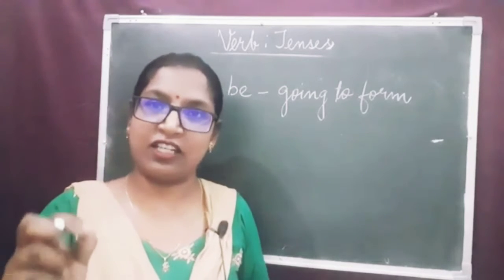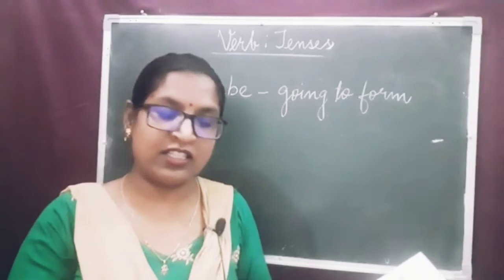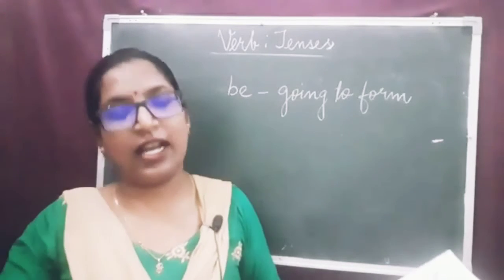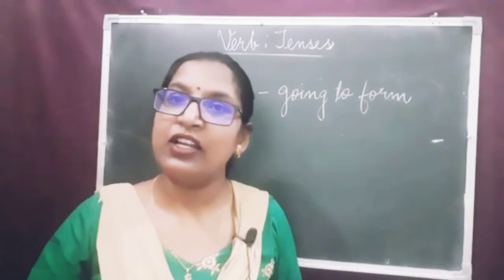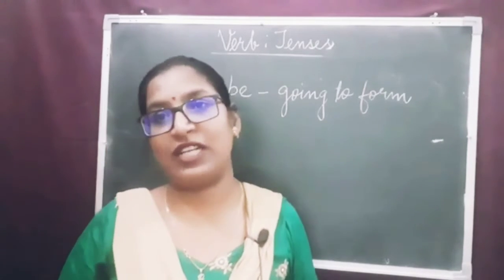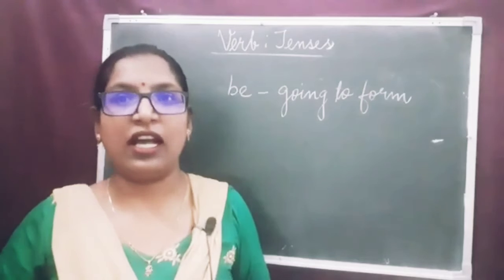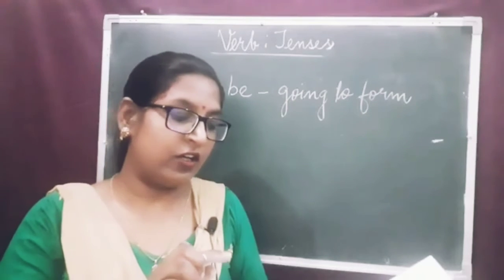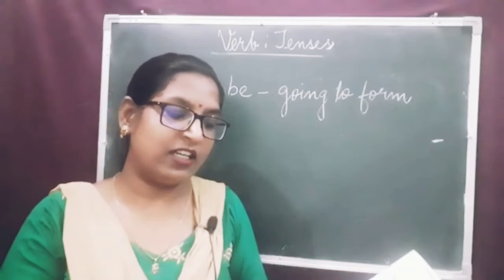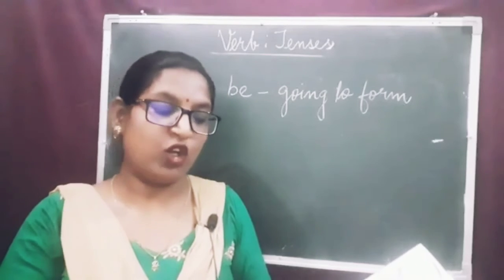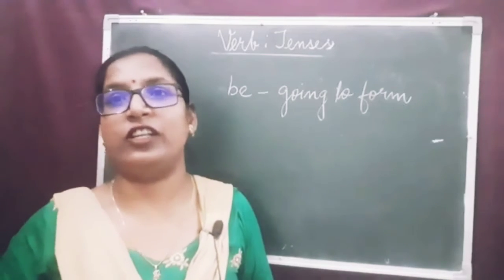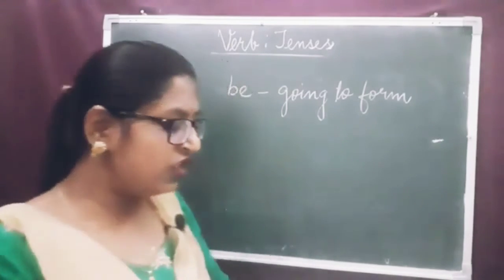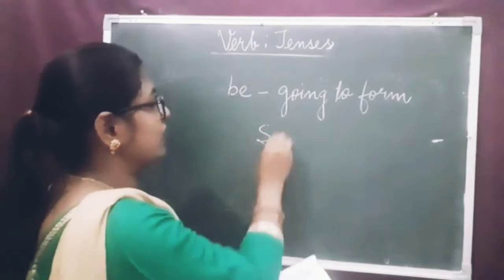What is the circumstantial evidence? The tortoise is walking and the rabbit is taking rest. On the basis of this circumstantial evidence, we express the definiteness of some future event with the help of going to form.